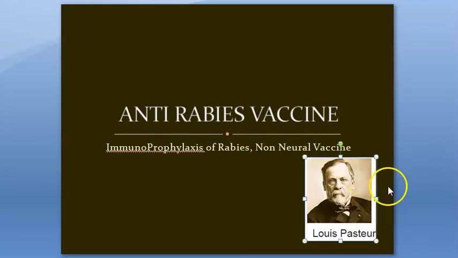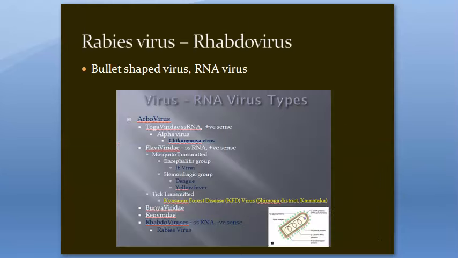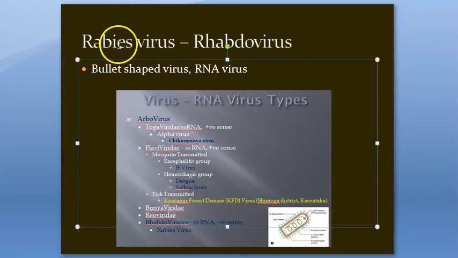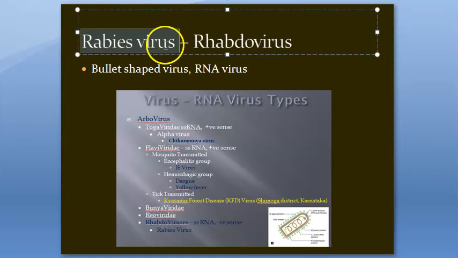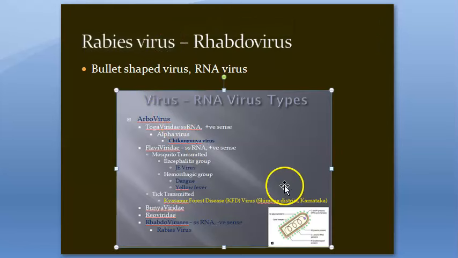Louis Pasteur was the person who discovered this rabies vaccine, correct? Pay attention here. Now let's move on. First of all, what is rabies caused by? Rabies disease is caused by a virus. It's the rabies virus itself, and the rabies virus is actually an RNA virus.